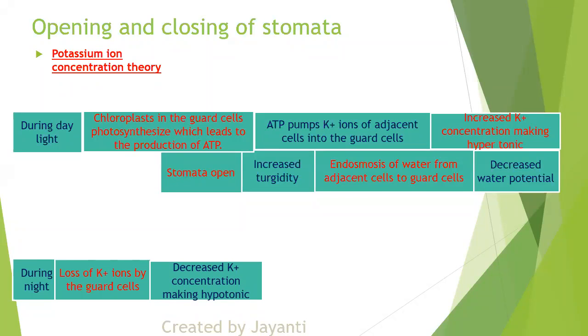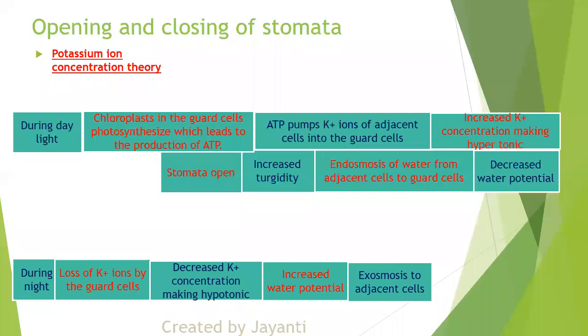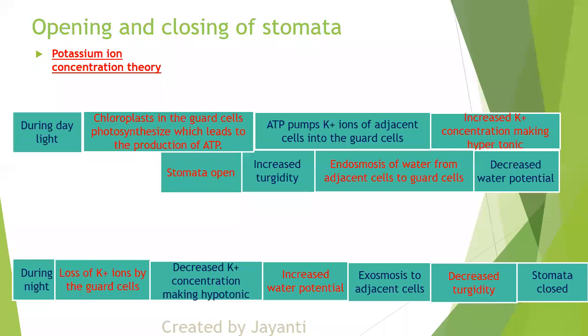So now the potassium ion concentration is very less. That means there is a lot of solution, water. Because there is a lot of water, there is an increased water potential. Now this water has to go back to the adjacent cells. So it will have exosmosis to the adjacent cell. It will give water to its neighbouring cell. And in return, the turgidity will decrease and the guard cells will close. The stomata gets closed.